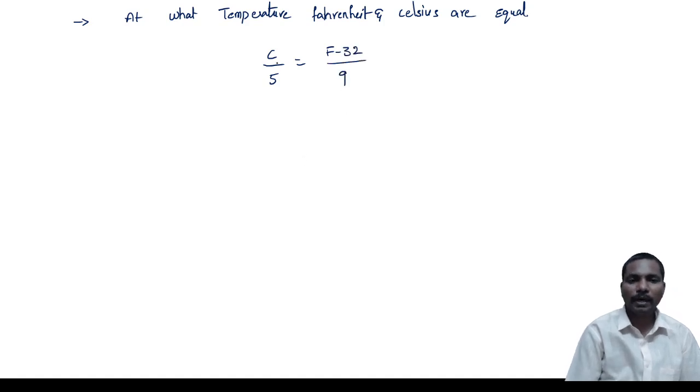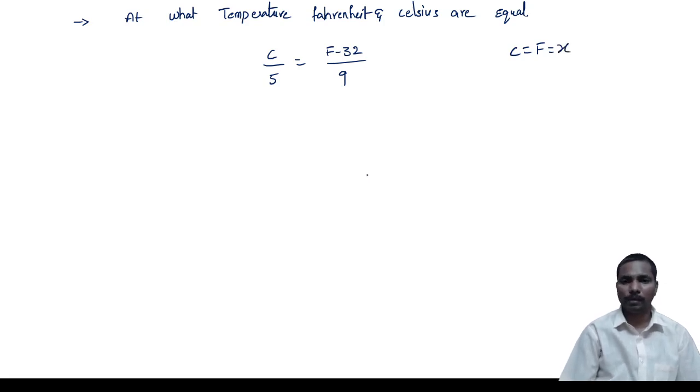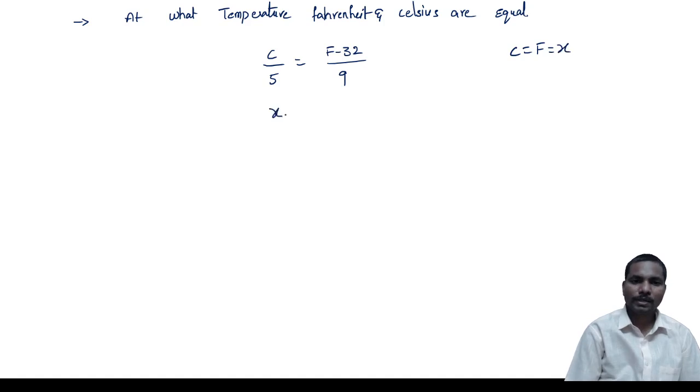So if you want to make all equal, Celsius is equal to Fahrenheit is equal to, you can take any X or Y or Z, whatever it may be. I am taking X in the place of C, and in the place of F also X. C is equal to F is equal to X. Then from this, 9x is equal to 5x minus 160.